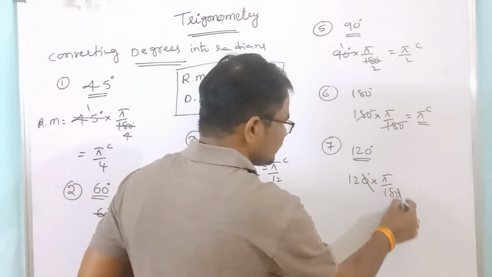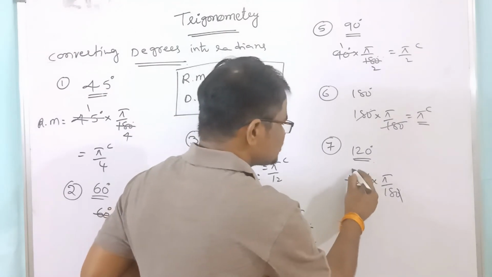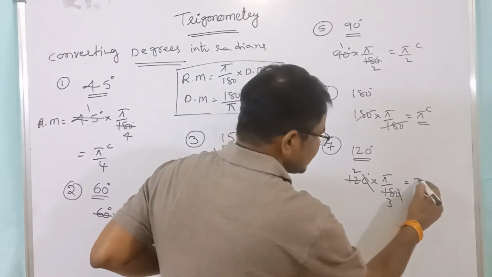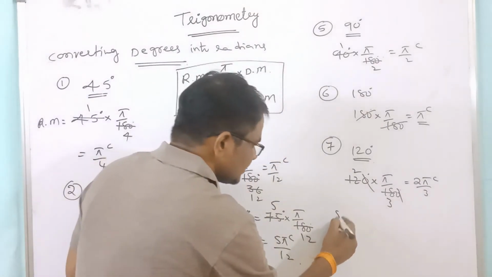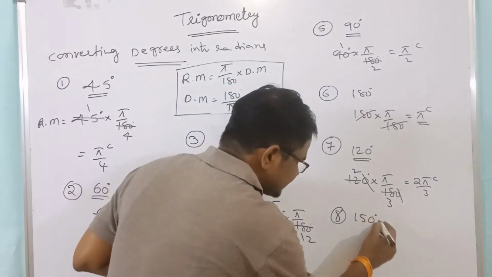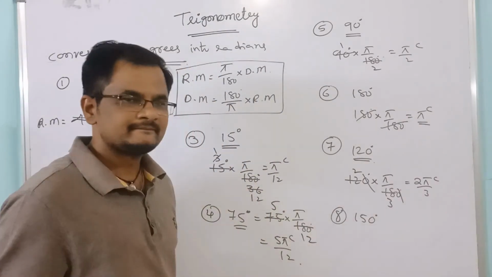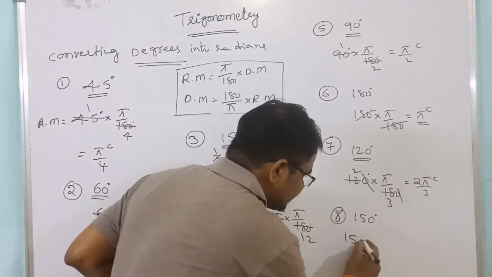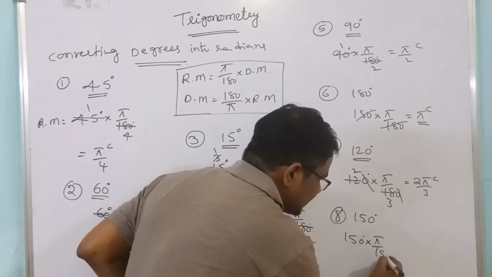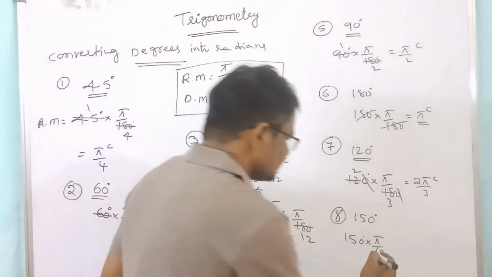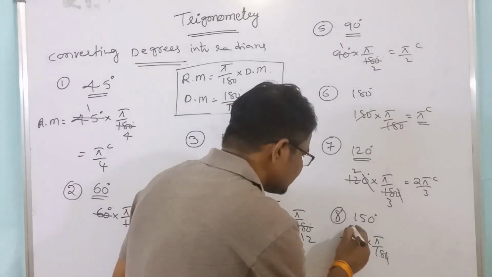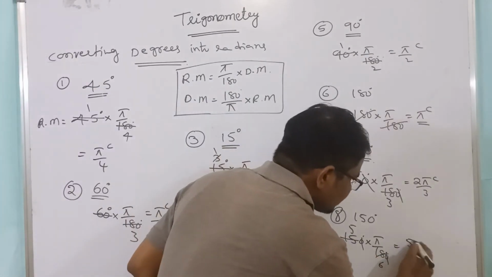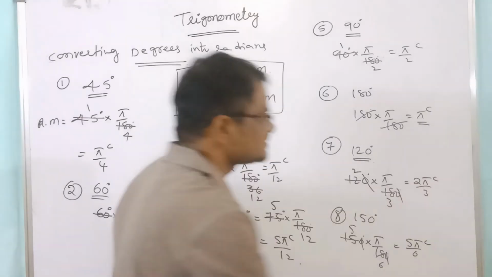Right. Now 6 2 times, 6 3 times. That is equal to 2 pi by 3 radians. Next, 150 degrees. 150 degrees into pi by 180. That is equal to, this is 3 5 3 6. 5 pi by 6 radians.